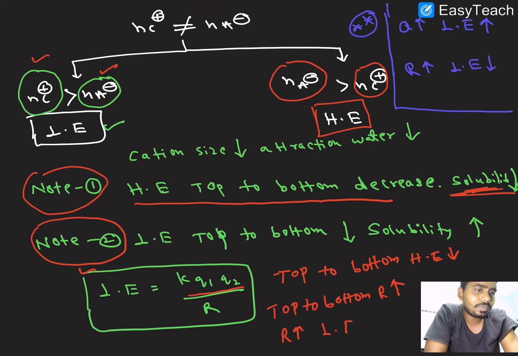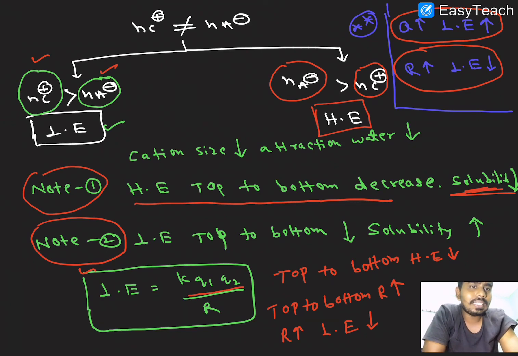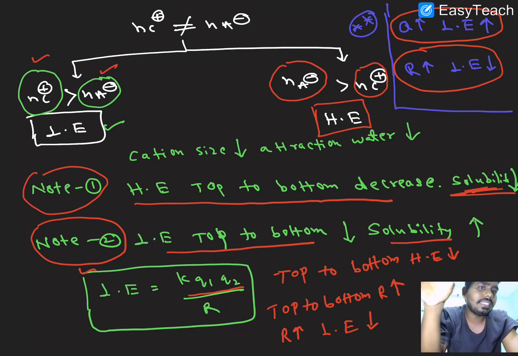So what happens to the lattice energy? It decreases, because lattice energy is directly proportional to Q, the charge, and inversely proportional to the radius. So radius increases, lattice energy decreases. Clear? Once lattice energy decreases, the solubility increases. I hope it is clear. This concept is clear till now, right?